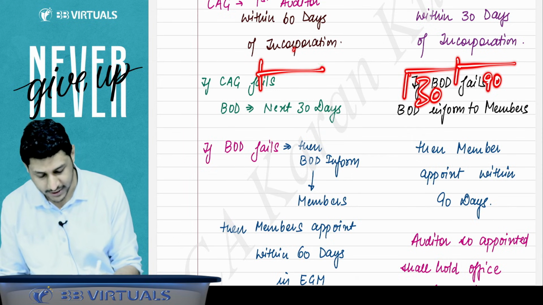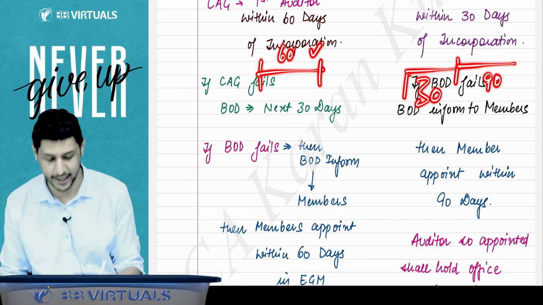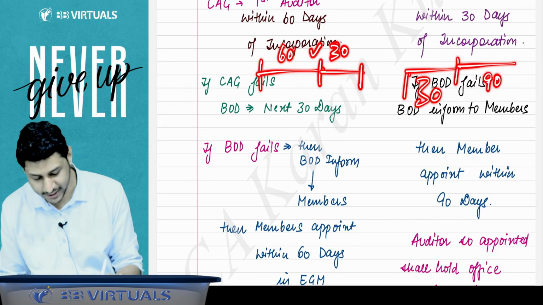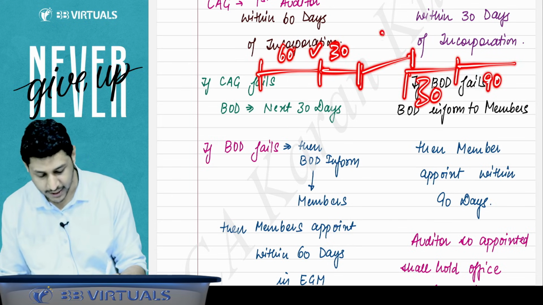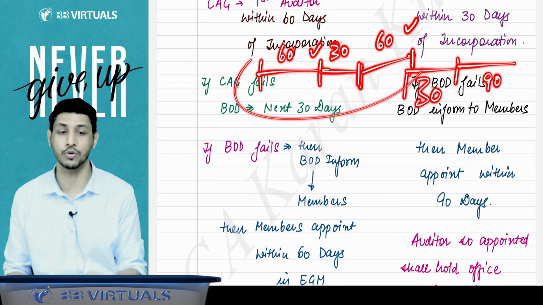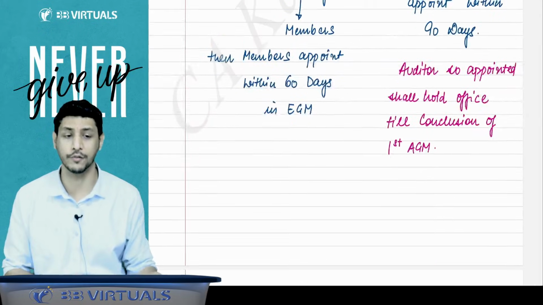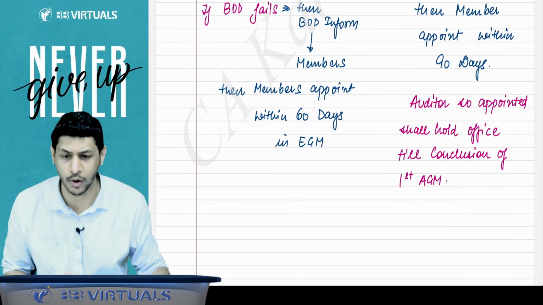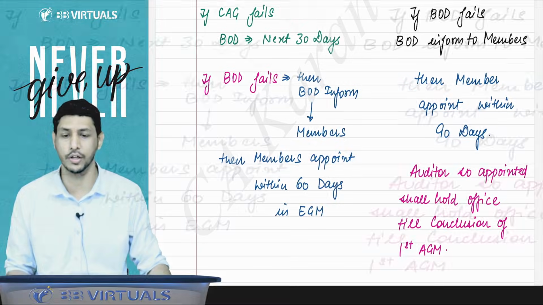Here also you have to consider the limit: 60 days the CAG will get, then after that 30 days the board of directors will get, and after that 60 days the members will get. This is how the timeline should be followed for the appointment of the first auditor. Got it, sir. You have to read it very fast, and then we will continue.